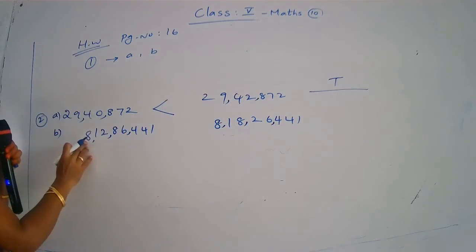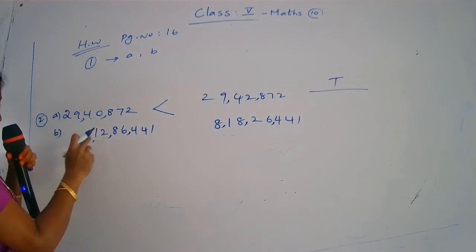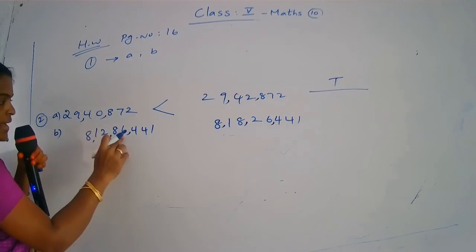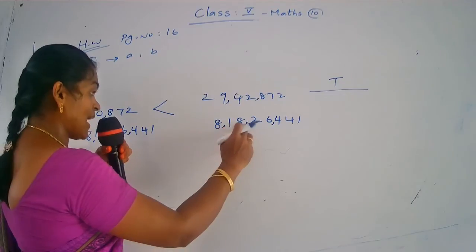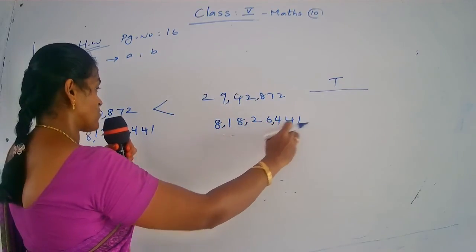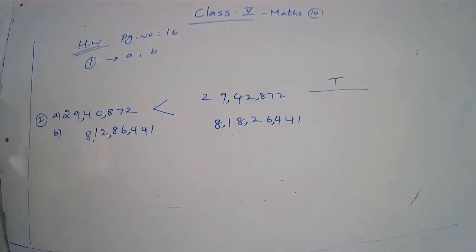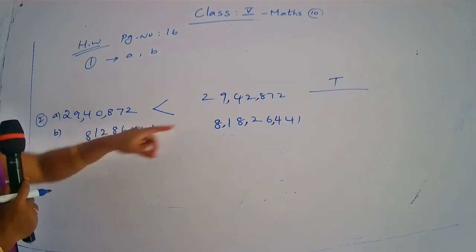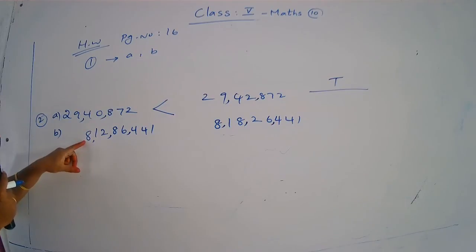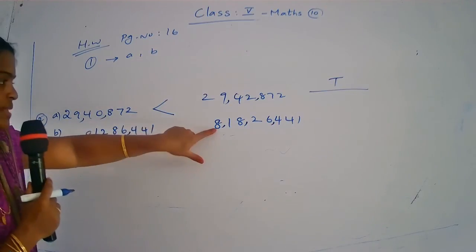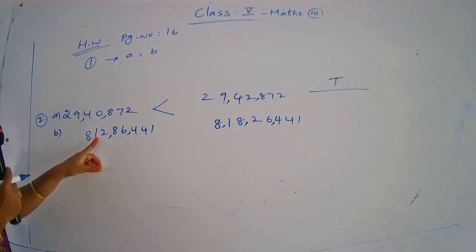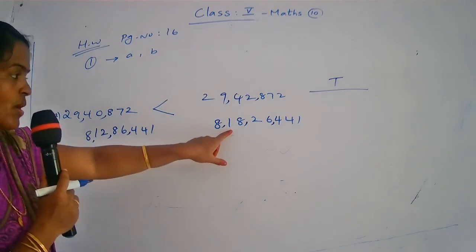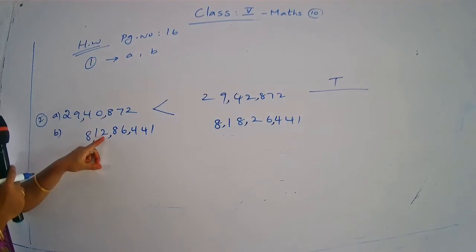Now you read the number: 8 crore 12,86,441. And 8 crore 18,26,441. Okay, children, now you compare. These have the same digits, so we compare the highest place value. The crore place is equal, leave it. Now you come to the ten crore place. Here 1, here 1, so leave it.